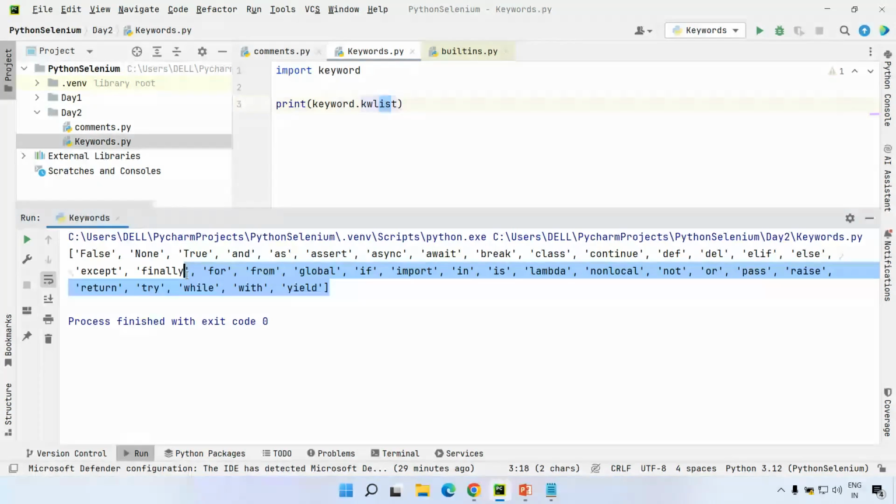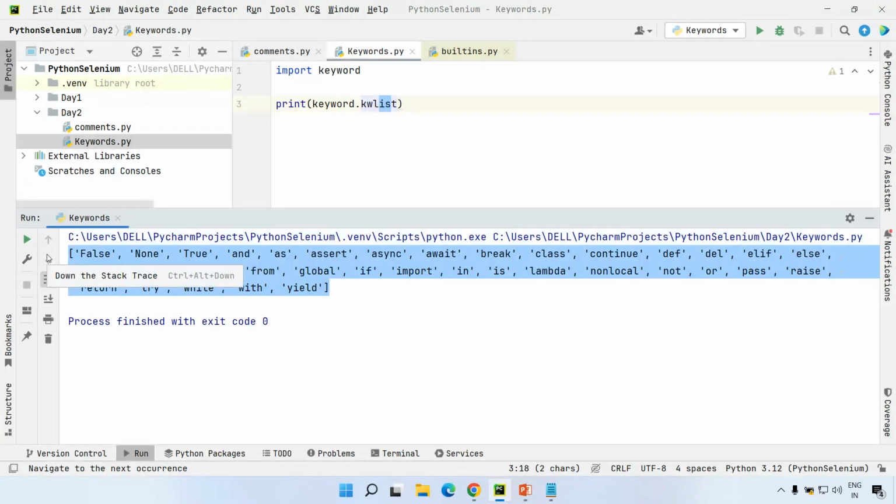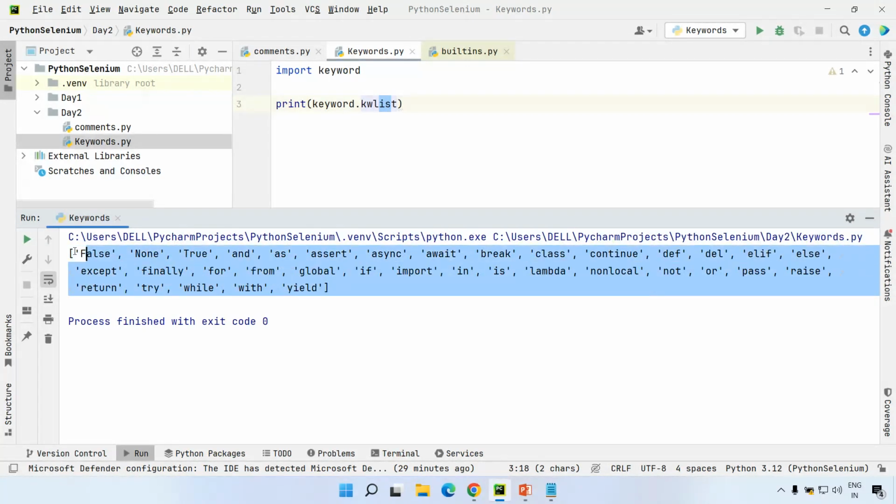They are only for some specific functionality. You should never create names with the help of these keywords. It is not acceptable. You should never use these keywords as identifier names. How many keywords are available?